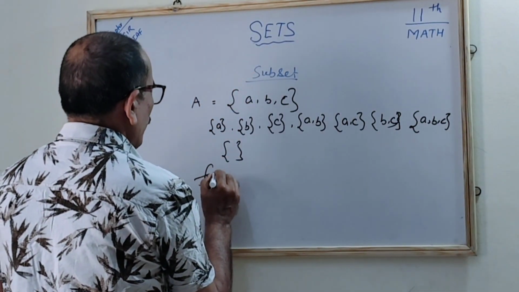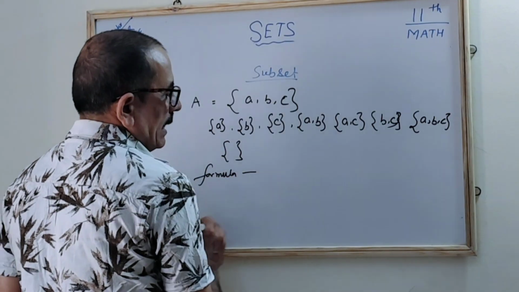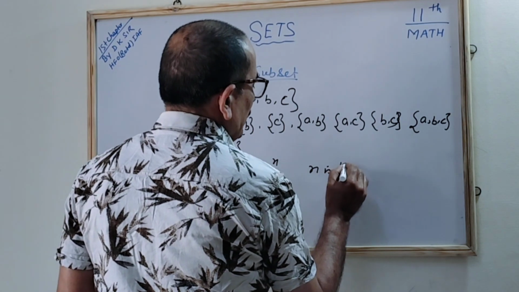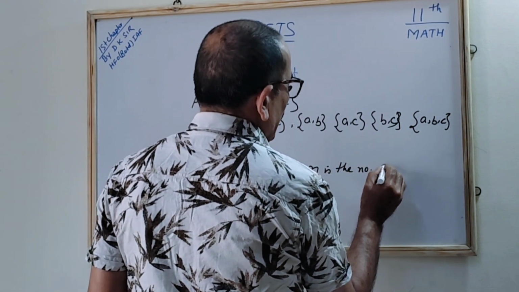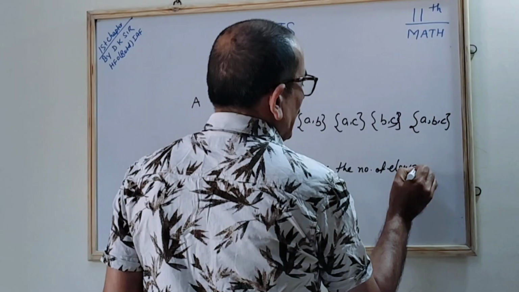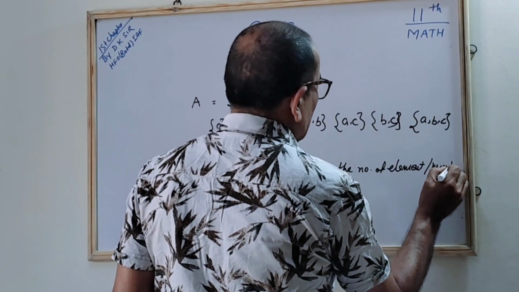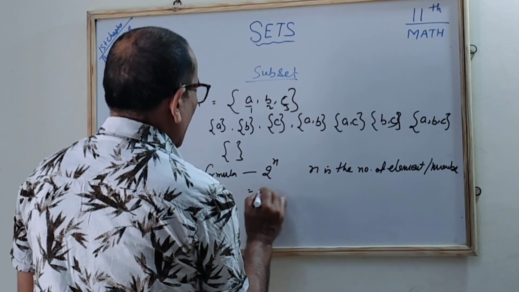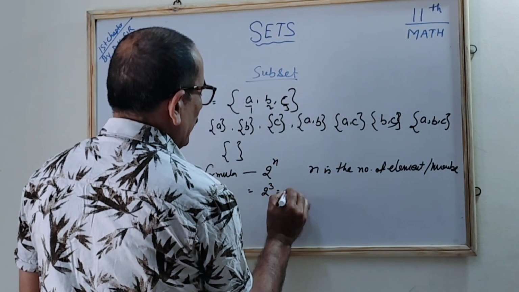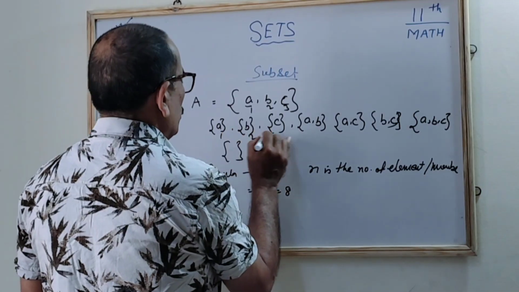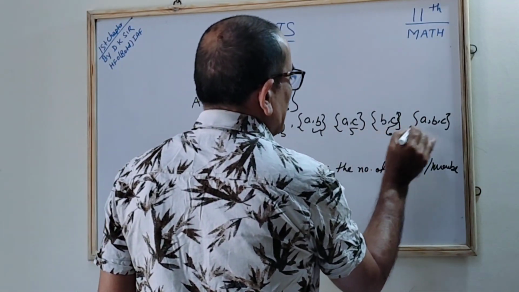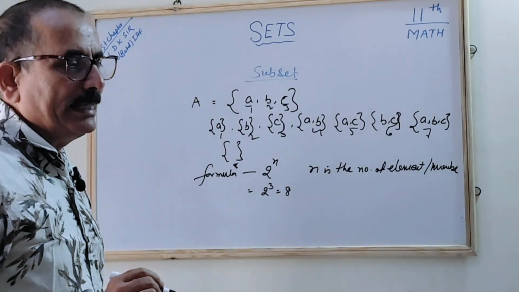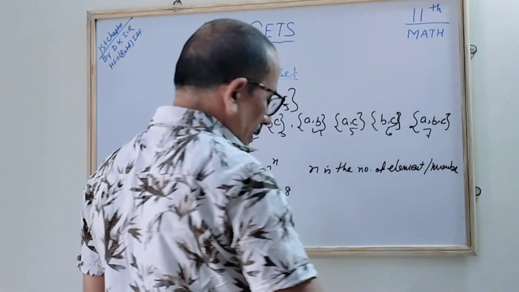What is the formula to find out the number of subsets of a set? It is equal to 2 to the power n, correct? Where n is the number of elements, or members, whatever you say. So here you find 1, 2 and 3 are there. So we find 2 to the power 3, it becomes 8. We can find 1, 2, 3, 4, 5, 6, 7 and 8. With this formula you can find out how many subsets there can be, correct?